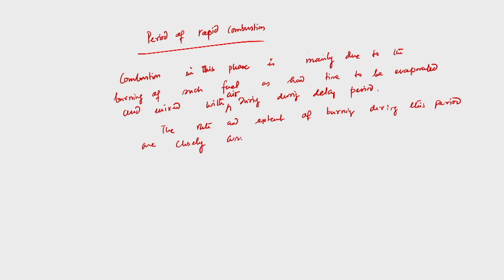So until and unless the entire charge goes over that delay period, we cannot have the complete rapid combustion.